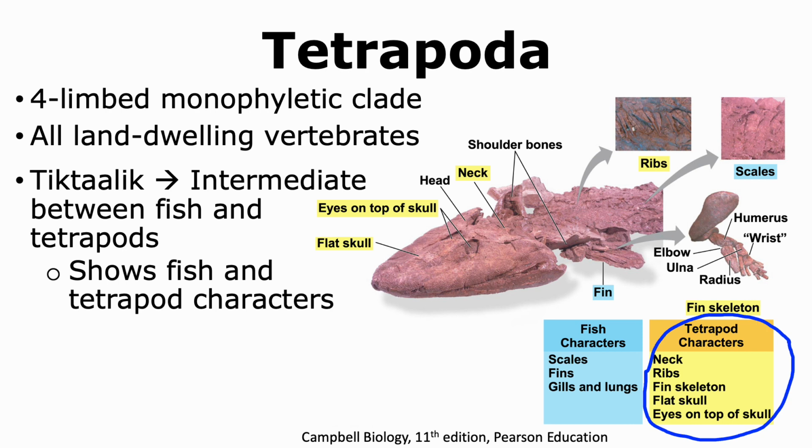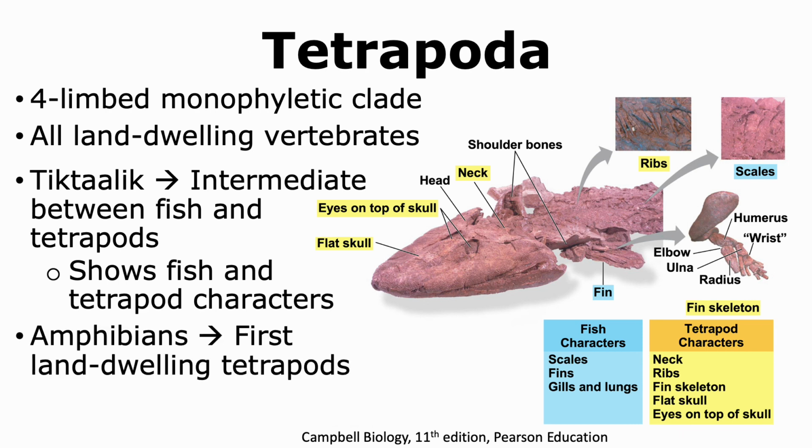And hence, we believe that Tiktaalik is the intermediate organism between the fish and the tetrapod and shows the transition of fish becoming tetrapods. The land-dwelling tetrapods are the amphibians, and thus Tiktaalik shows how fish transitioned and evolved to give rise to amphibians.